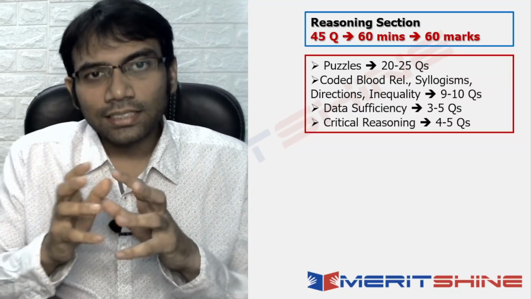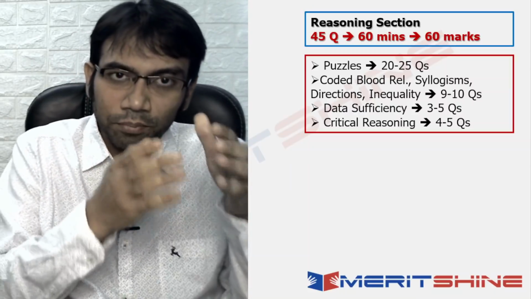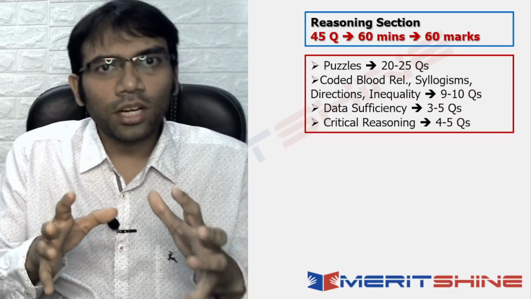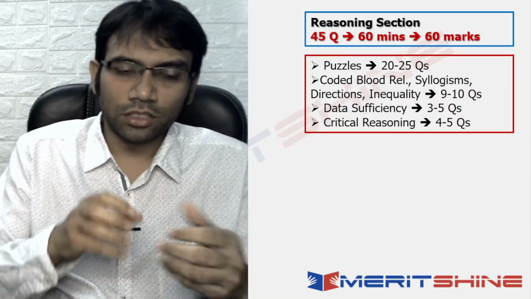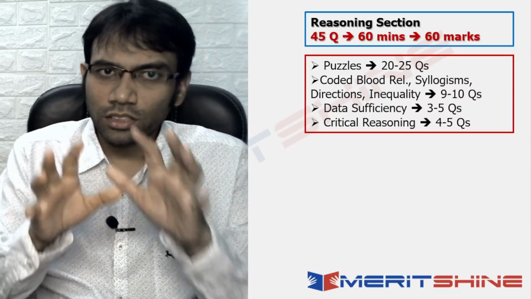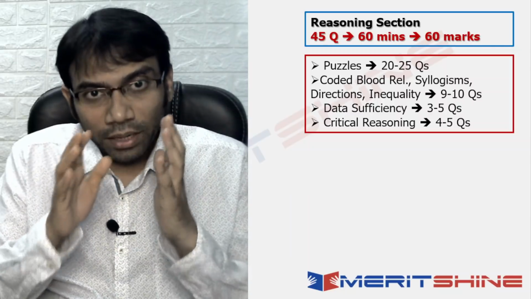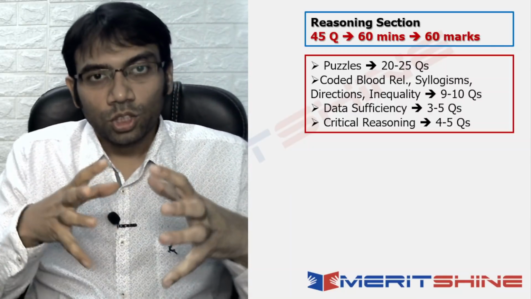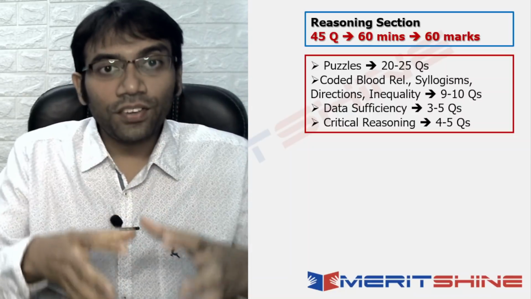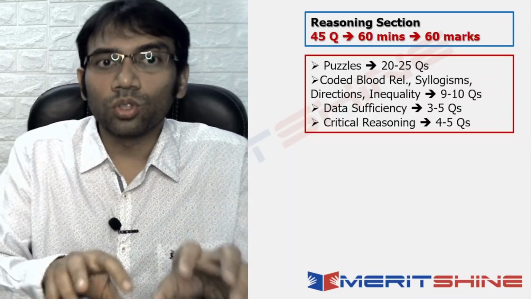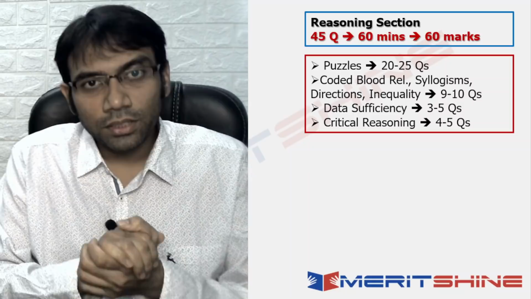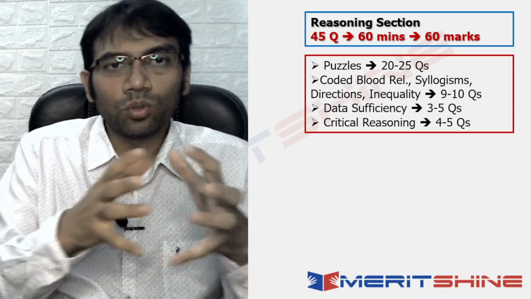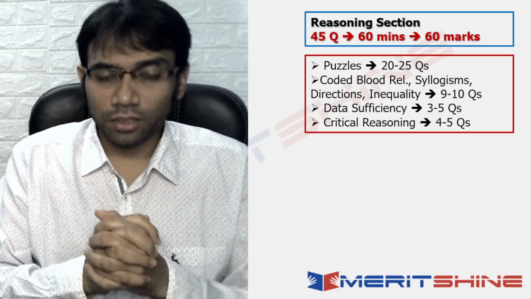Now what was interesting this time was that in the puzzles there were 2 to 3 large puzzles, with 4 to 5 questions on them, but there were many puzzles which had only 1 or 2 questions with them, right. So the puzzle solving technique was to be used on those single or double question puzzles too, but you would be able to do only 1 or 2 questions after solving that puzzle.